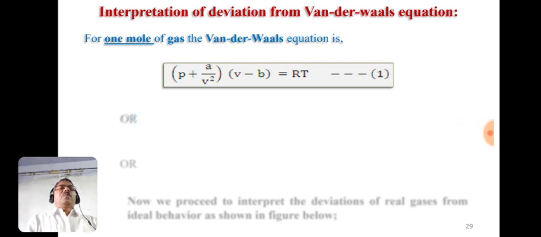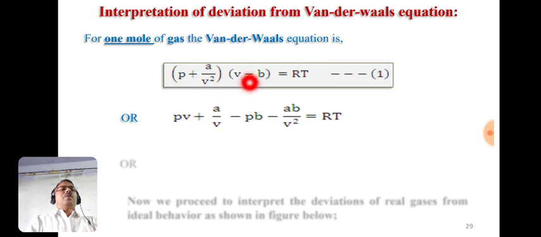By solving this equation, we get PV + a/V − Pb − ab/V² = RT, that is, P into V, plus a/V² into V which is a/V, minus P into b which is Pb, and minus ab/V², equals RT.